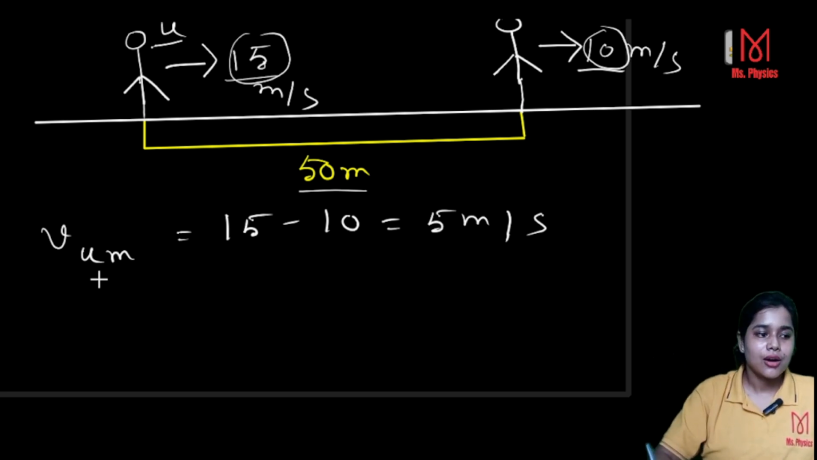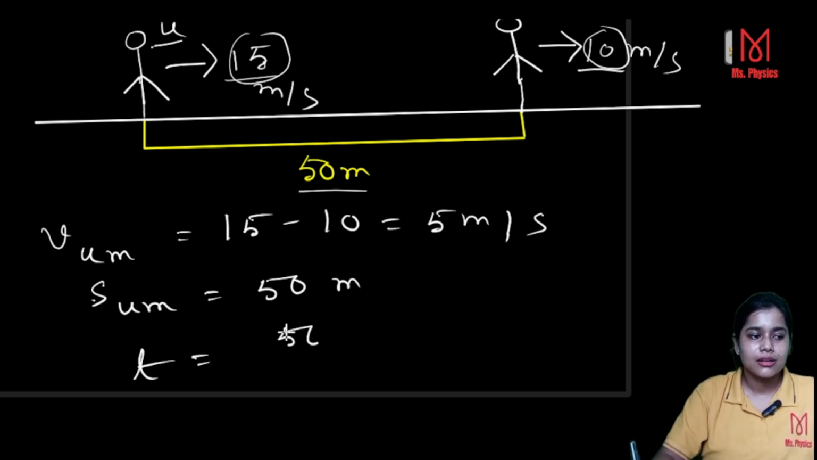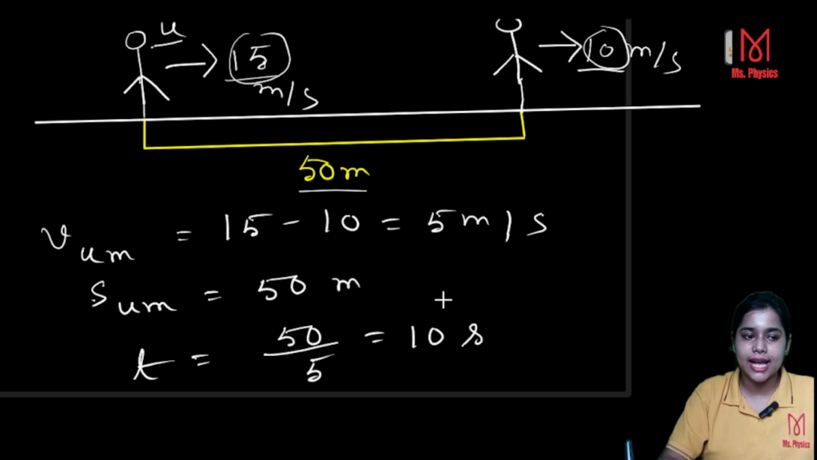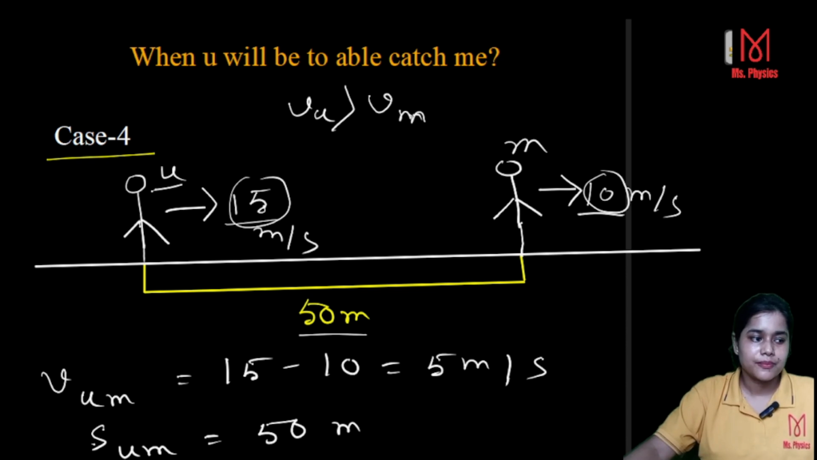Now the distance is 50 meter, that means sum is 50 meter. So obviously the time that will be taken by you to catch me is distance over velocity. So 50 over 5 gives you 10. 10 seconds will be required for you to catch me. So thus you can calculate. This is not so tough.